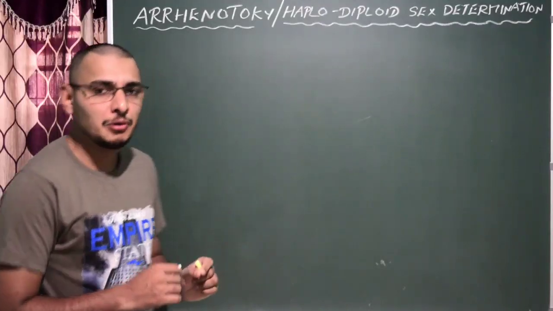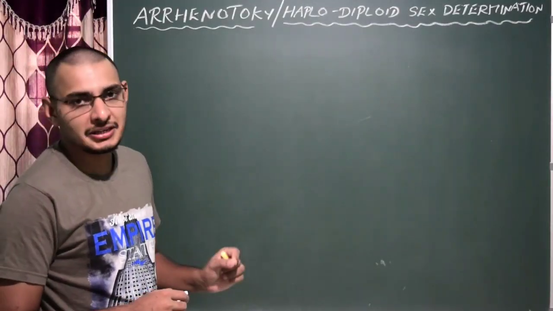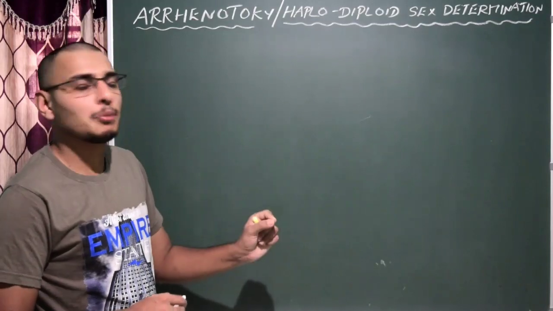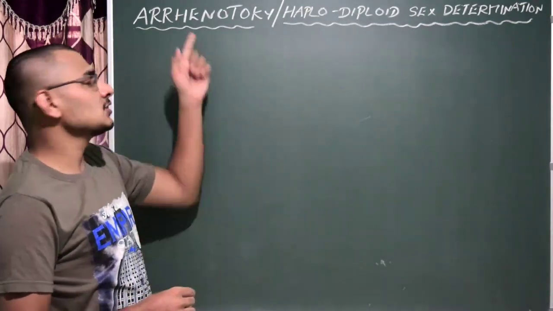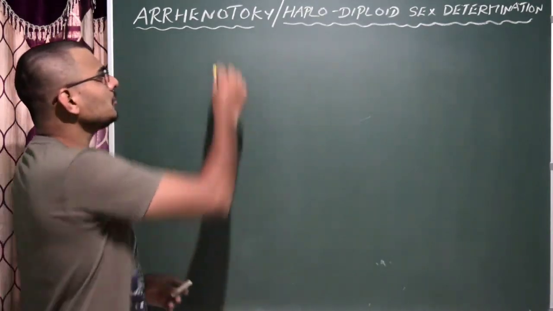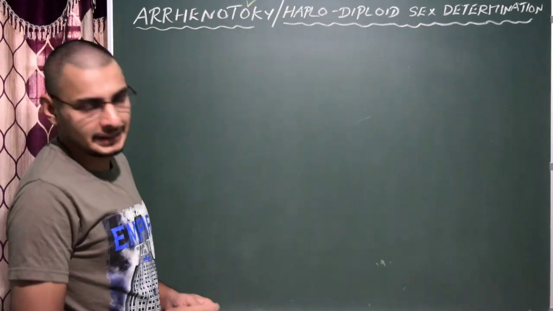Students, let us see another type of sex determination, which is called haplodiploid sex determination. It is also called arrhenotoky. Please remember this word, very important, it could be asked.